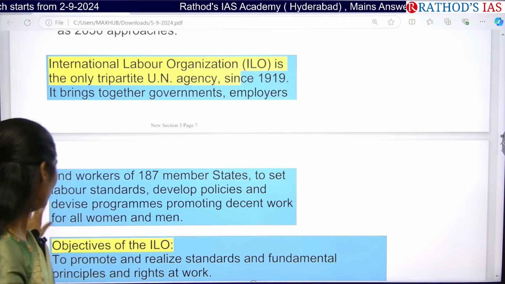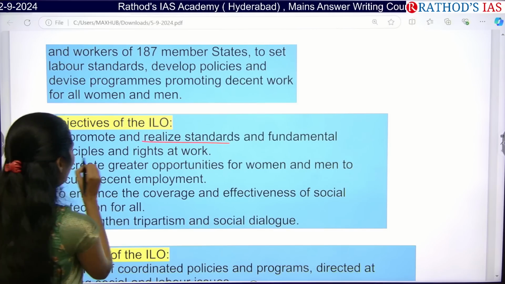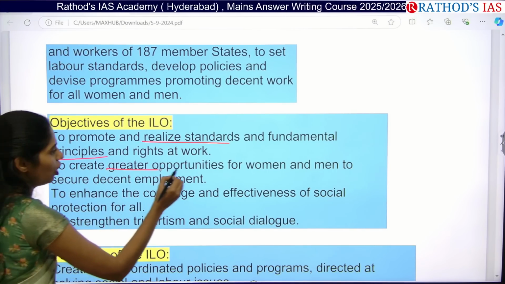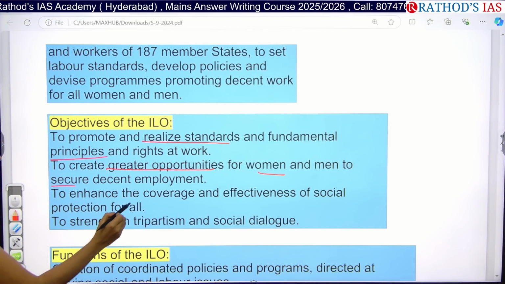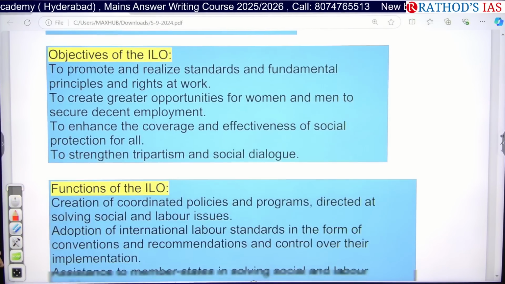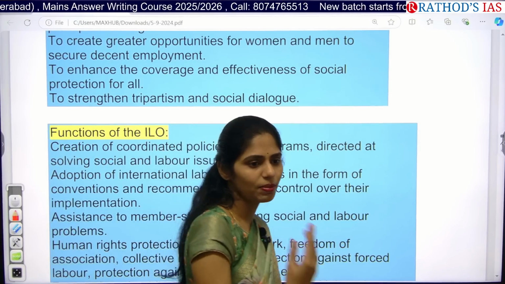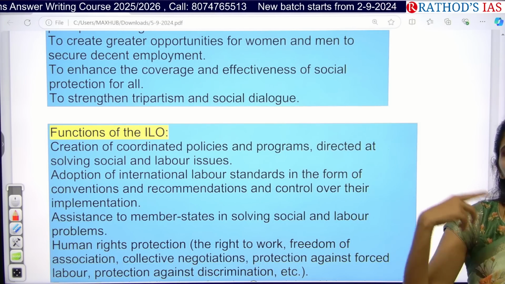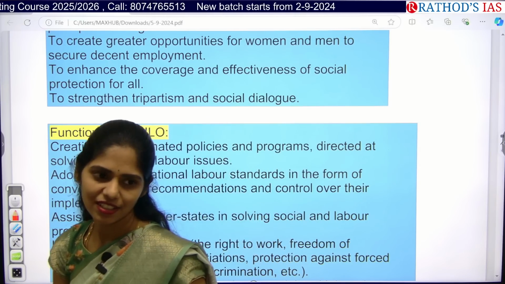Okay, so what are the objectives of this ILO? It wants to promote standards and fundamental principles, and focus on the rights of workers, create greater opportunities for women as well as men to ensure decent employment, enhance the coverage and effectiveness of social protection, and improve social dialogue. And one more thing you have to focus on is which reports are released by ILO, and what reports were released in 2024 if you're preparing for 2025. You can use that data while writing your answers and essays wherever it is possible.